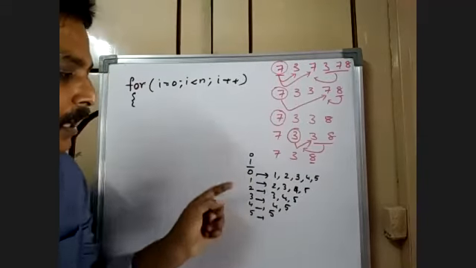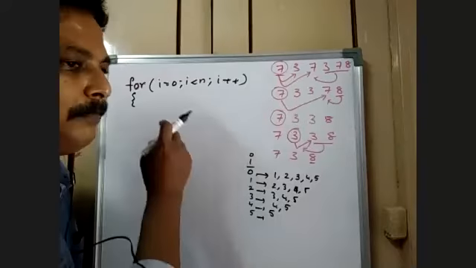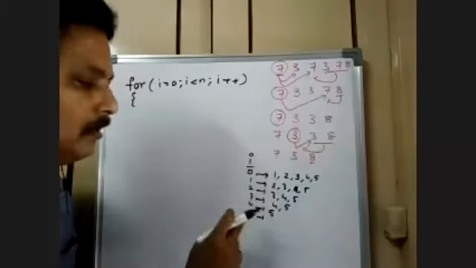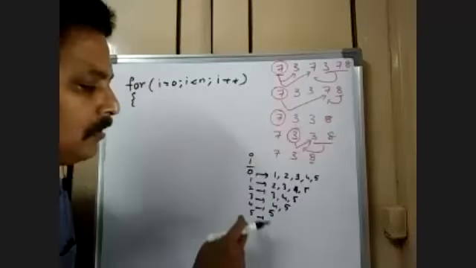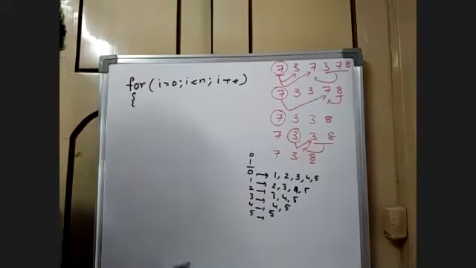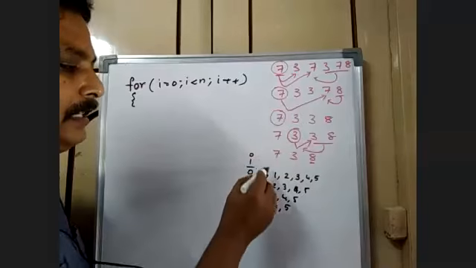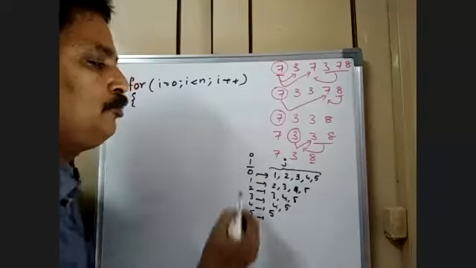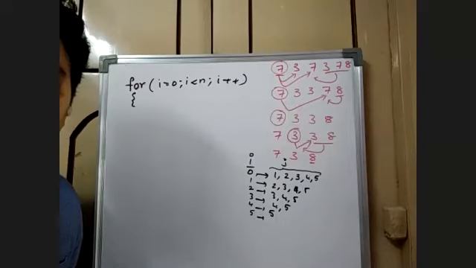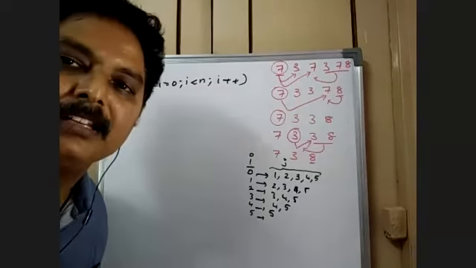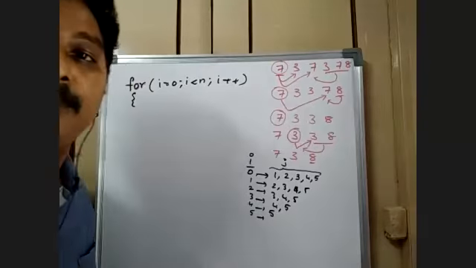Now I start comparing every element with the rest of the locations. The 0th element will be compared with the rest of the locations, the first element with the rest, the second element, third, fourth, and fifth. So all the elements will be compared with the rest of the elements. Now this is the rest of the locations. Assume that is j. Identify the rest of the locations as the second variable j.